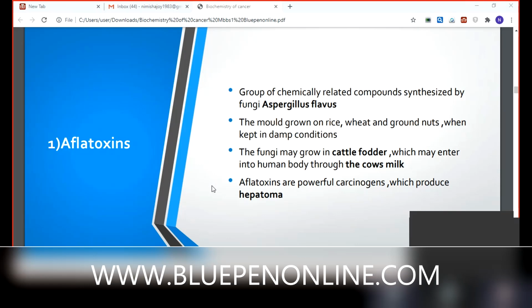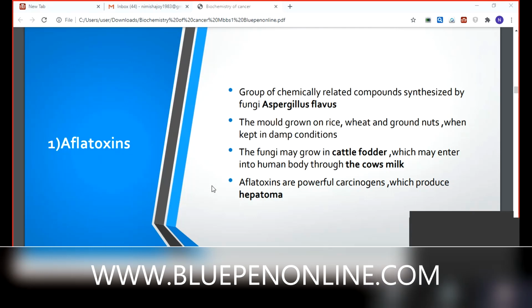Okay. Aflatoxins are powerful carcinogens that produce which type of cancer? Hepatoma. Hepatoma means liver cancer. Liver cancer is very dangerous. When oral cancer starts and then enters into the liver, we can't save that person. When this cancer enters into the liver, that is the final stage. That's why aflatoxin is a powerful carcinogen that directly produces hepatoma.